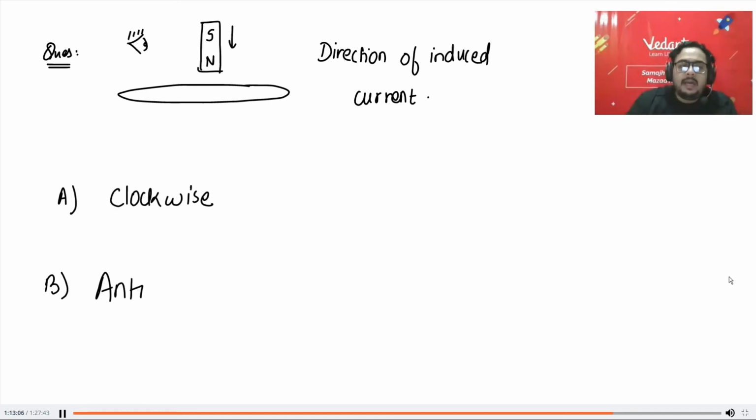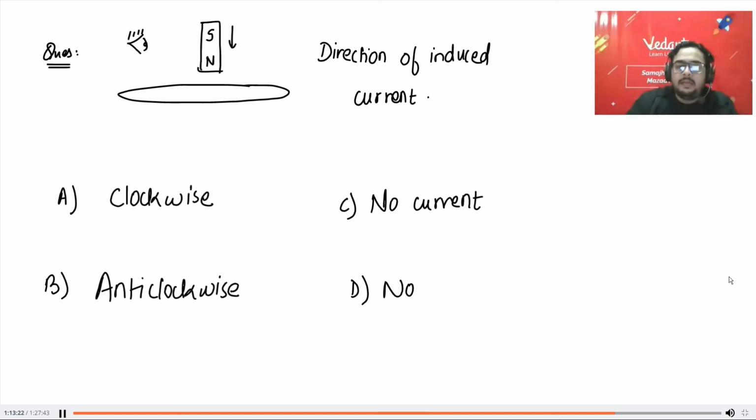B is anti-clockwise. C is no current. D is none. A, B, C, D. Think about it, everyone. I'll give you a minute and then we will vote on it.